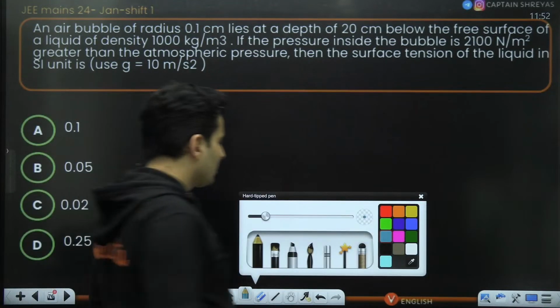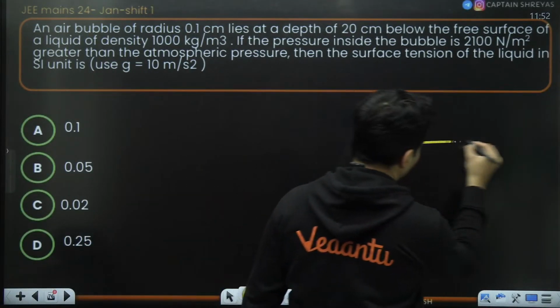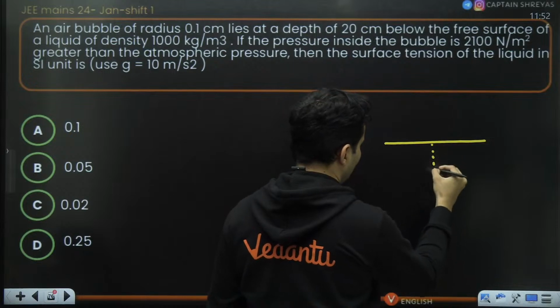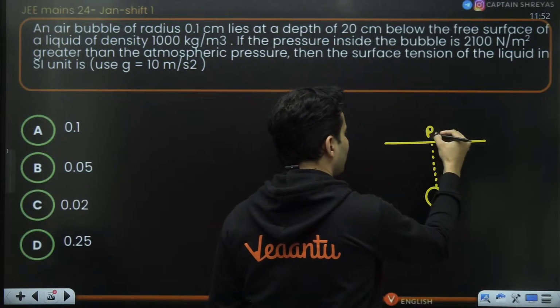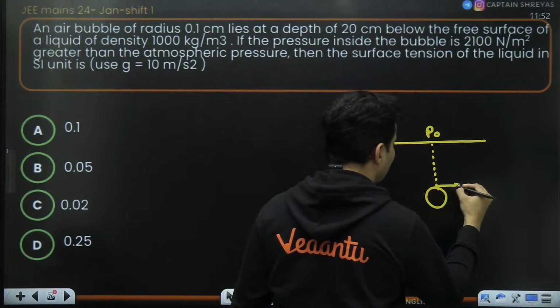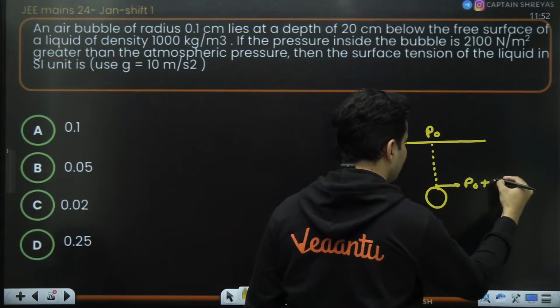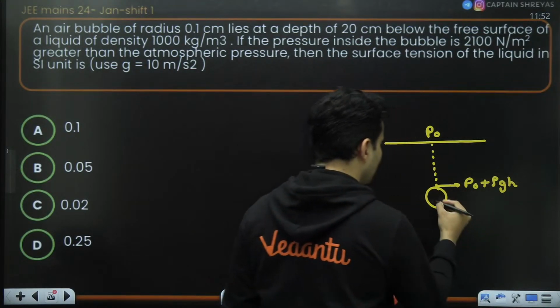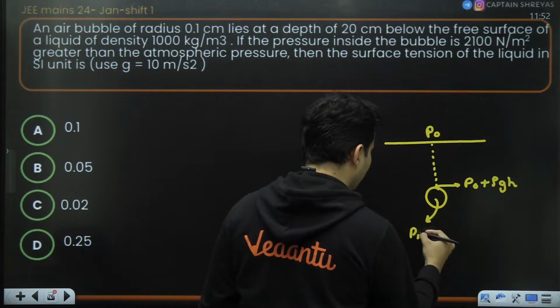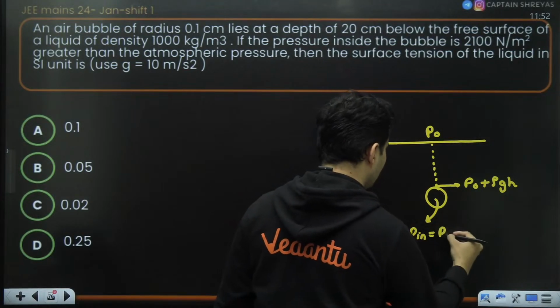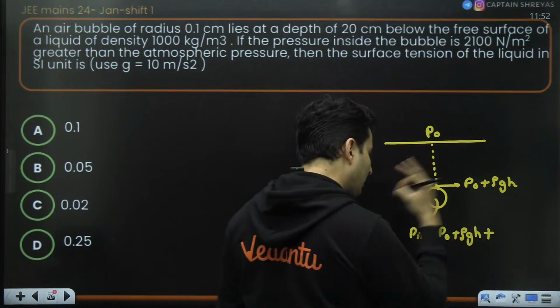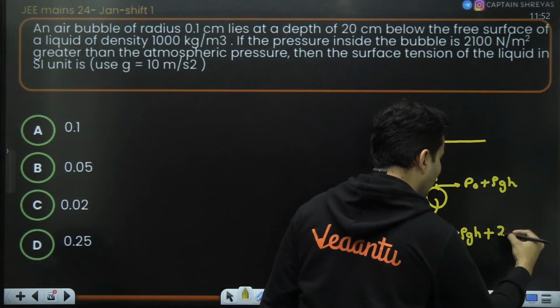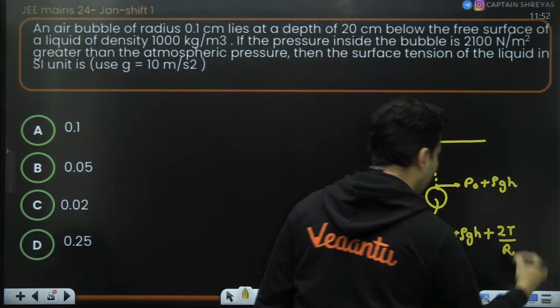Okay, so let's start drawing. This is the free surface. You go below and then there is a bubble over here. Atmospheric pressure is P naught. At this particular point, it will be P naught plus rho GH. Inside, the pressure will be the outside pressure, which is P naught plus rho GH, plus, because it's a bubble in water, 2T divided by R.